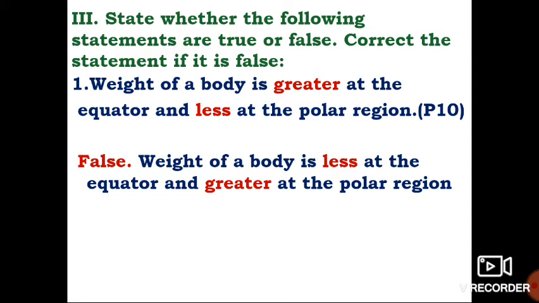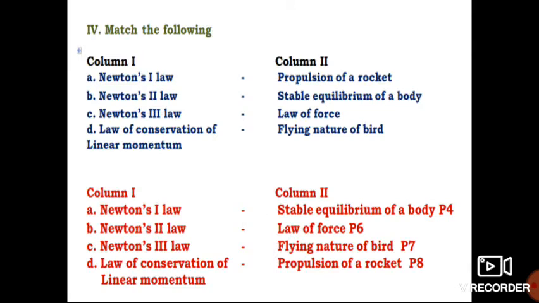Roman letter 3, state whether the following statements are true or false. Correct the statement if it is false. First question, weight of a body is greater at the equator and less at the polar region. Answer false. Weight of a body is less at the equator and greater at the polar region.